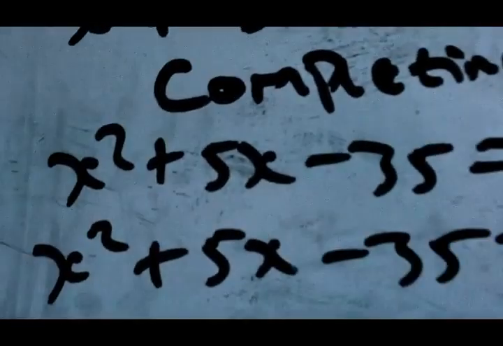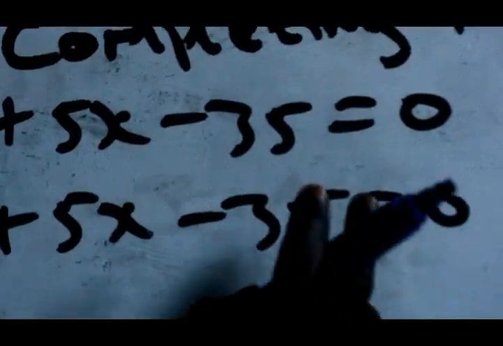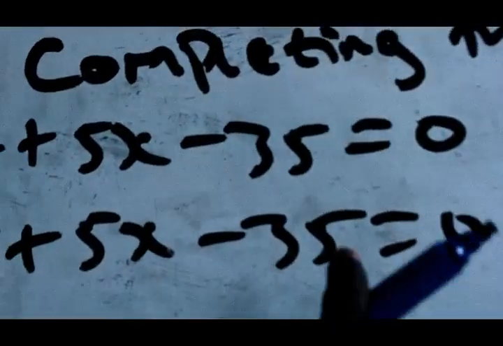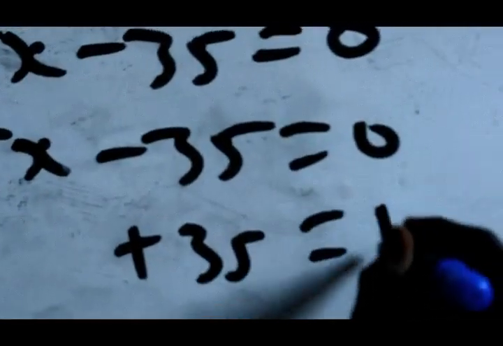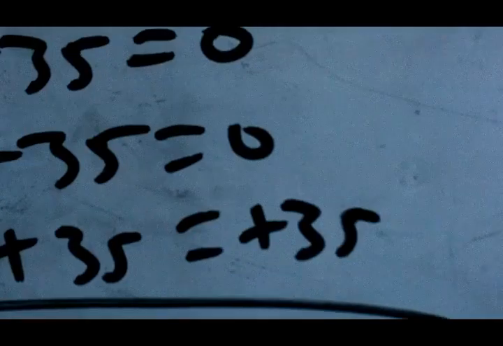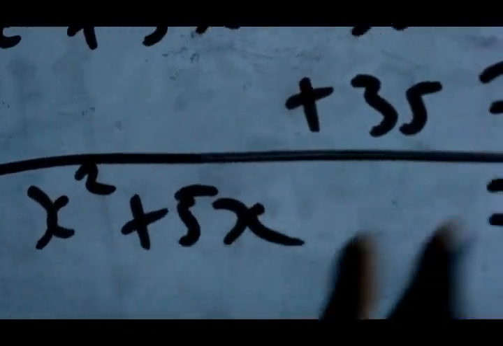You want to erase this particular side, which is called a constant. This is a constant. So you want to erase this constant. How to do that is to add 35 to this side and to this side. You say plus 35 equals plus 35. Now minus 35 plus 35 is 0. 0 plus 35 is 35. We have x squared plus 5x equals 35.